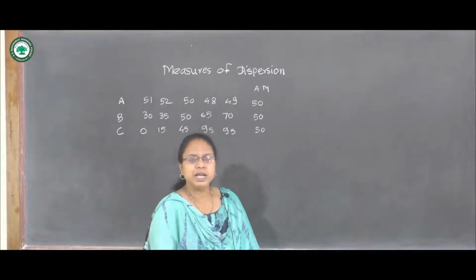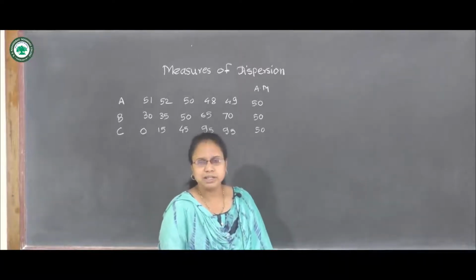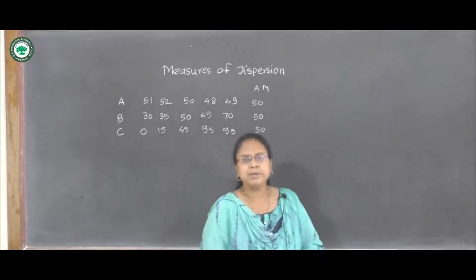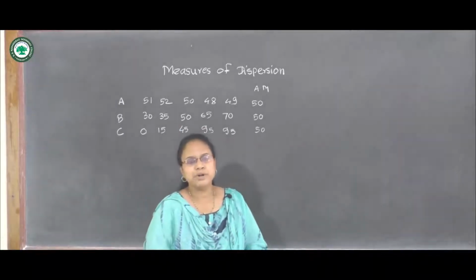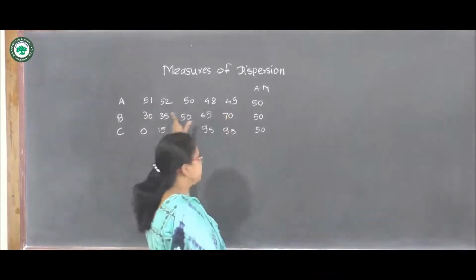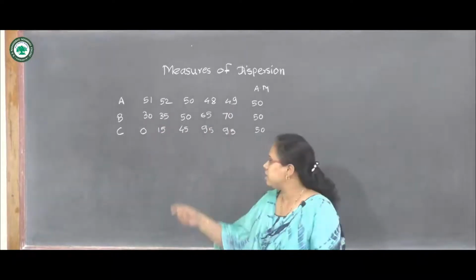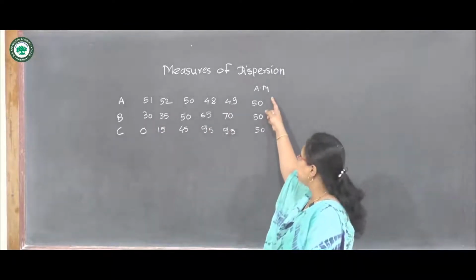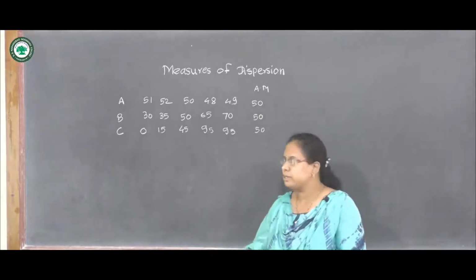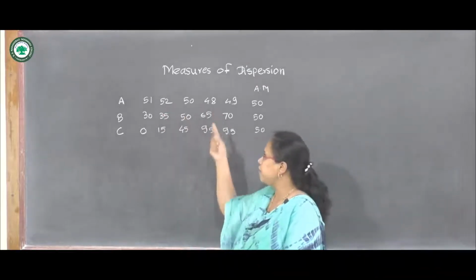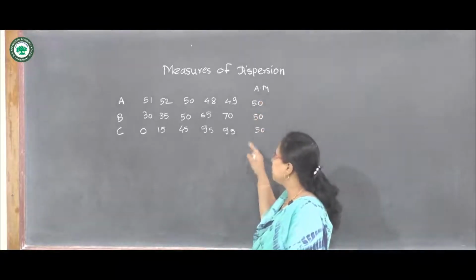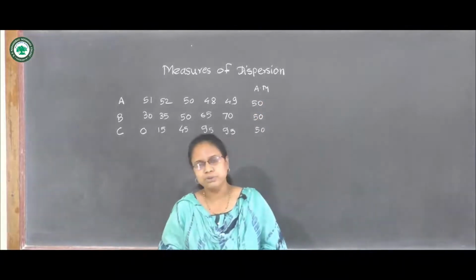In this case we cannot measure the variation between the data. For example, I have written this. These are the three students A, B, C and their marks in 5 subjects. Student A has got these marks, student B has these marks and C has these marks. We have calculated the arithmetic mean for each student by the regular method, meaning the addition of the marks divided by the total number of subjects, which is 5. Here we can see that the arithmetic mean for all three students is the same.